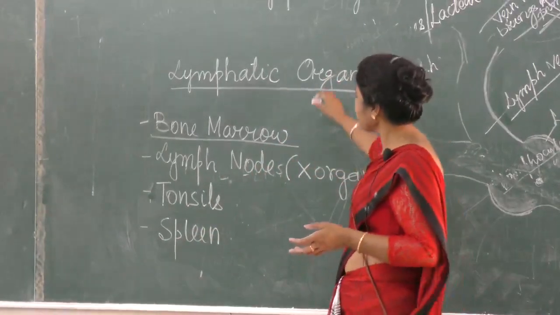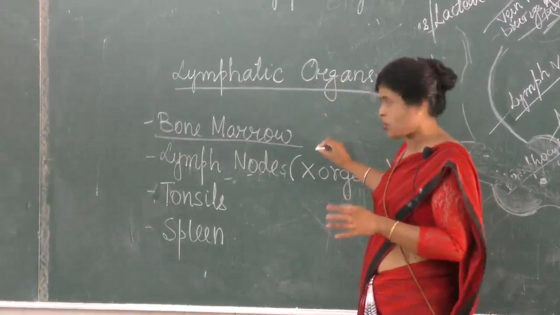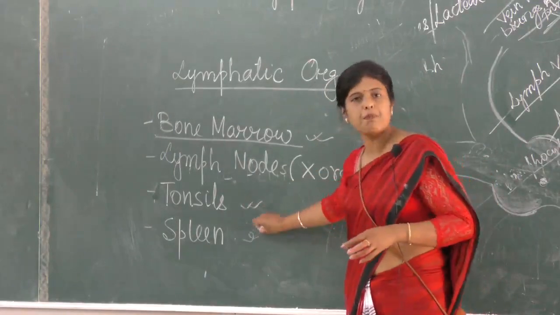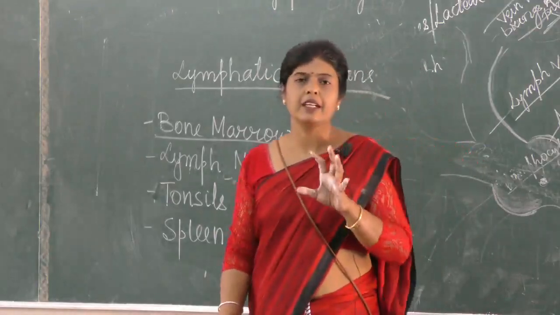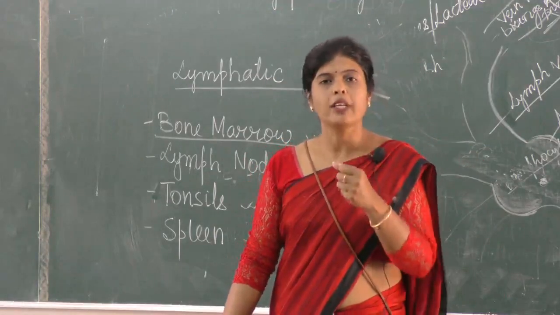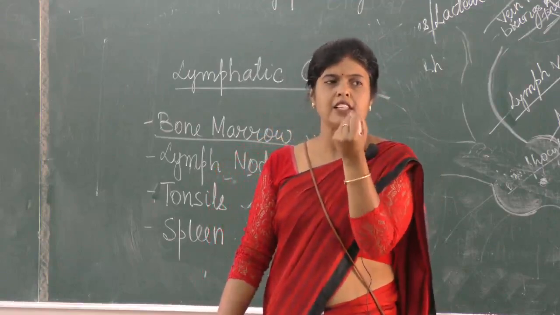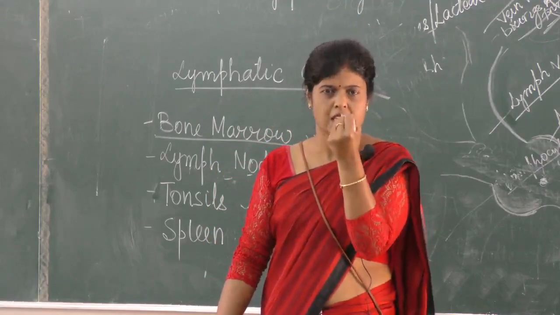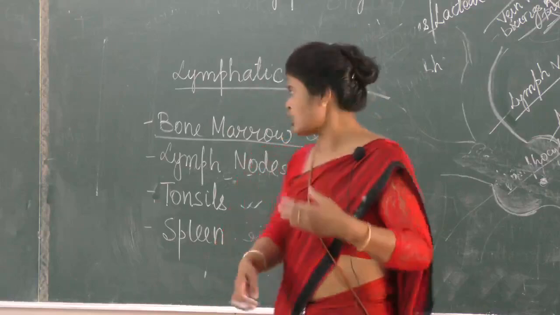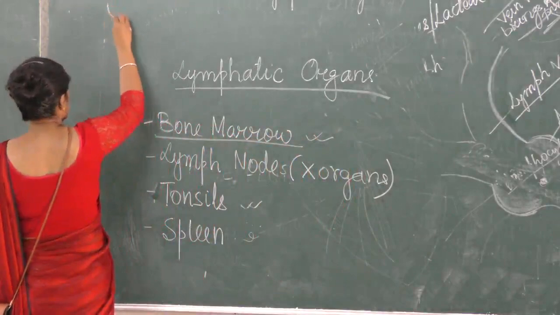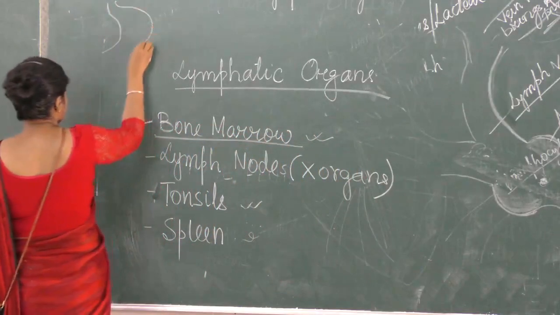So what are the lymphatic organs? Organs I am talking about are the bone marrow, tonsils, spleen. Is it clear? Let us do a little bit about spleen. What is spleen like? Spleen is the size of your tightly closed fist. Is it clear? It is present just behind your stomach, not below, just behind your stomach.